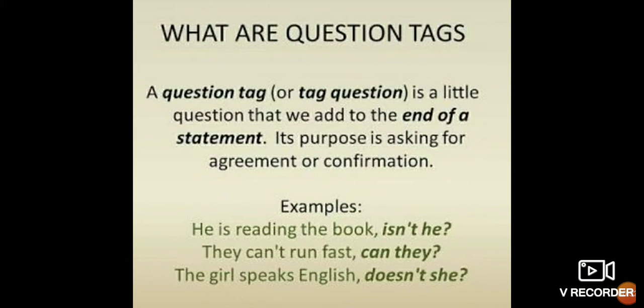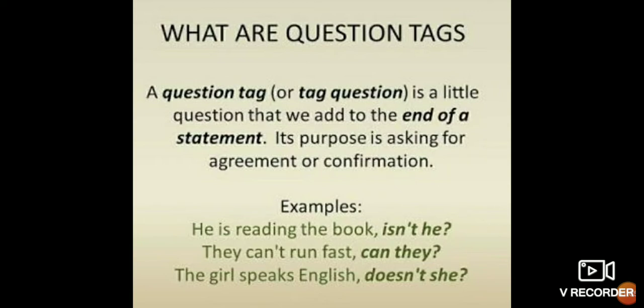Now see, what are question tags? A question tag or tag question is a little question that we add to the end of a statement. Its purpose is asking for agreement or confirmation. Very simple, children, to understand. A question tag is a little question that we add to the end of a statement. The purpose is only for getting the confirmation, isn't it?